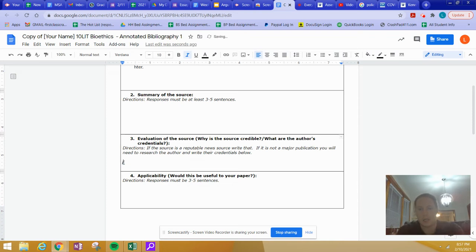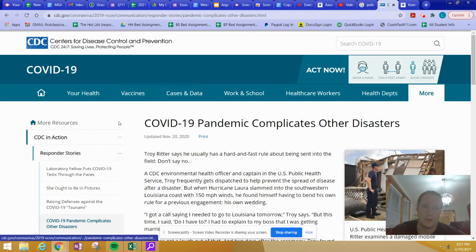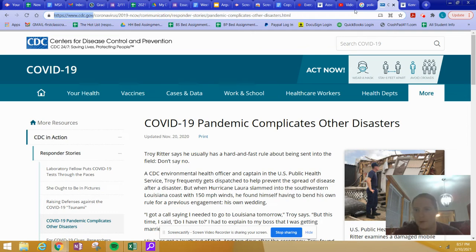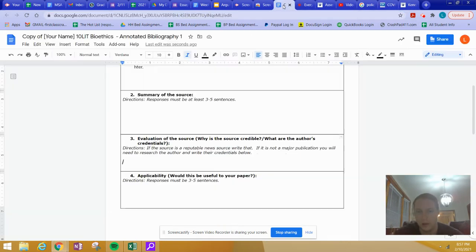The other one is web addresses that end in .gov or .edu. Like, for instance, I've got this article pulled up called COVID Pandemic Complicates Other Disasters. It's from the Center for Disease Control and Prevention. It's the cdc.gov, okay? So it's run by a government institution. So what I would type here is the CDC is a government institution. And I can't spell institution. But something like that is fine.